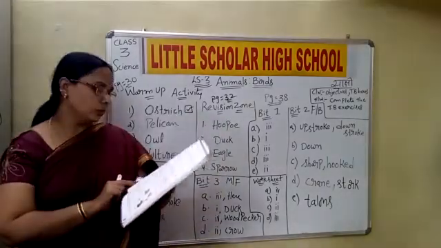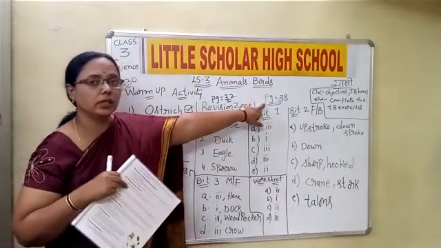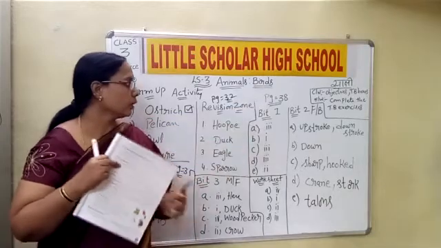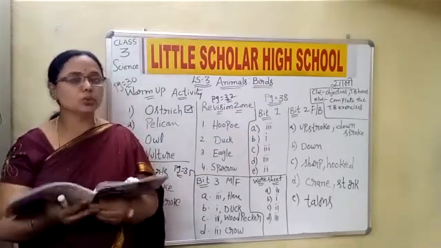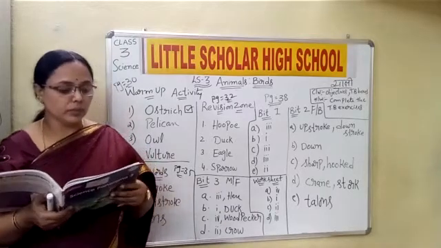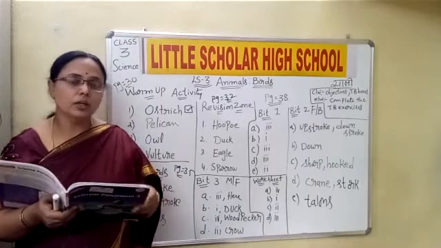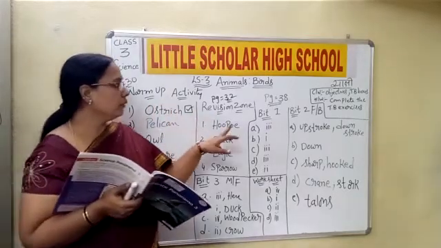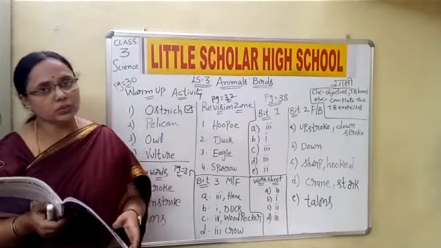Now come to page number 38, children. The first bit is choose the correct answer. For every question, three options are given, and we need to select the right option.